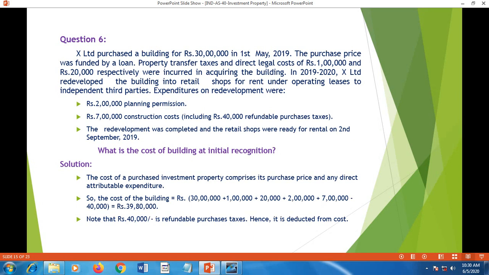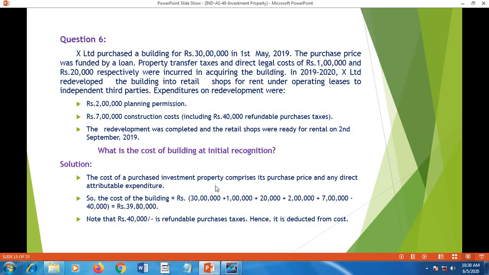So the purchase cost of the building is 30 lakh, and there is additional expense of 1 lakh and 20,000, planning permission expense 2 lakh, construction cost 7 lakh including 40,000 refundable purchase taxes. The redevelopment was completed and the retail shops were ready for rental on 2nd September 19. What is the cost of the building at initial recognition?